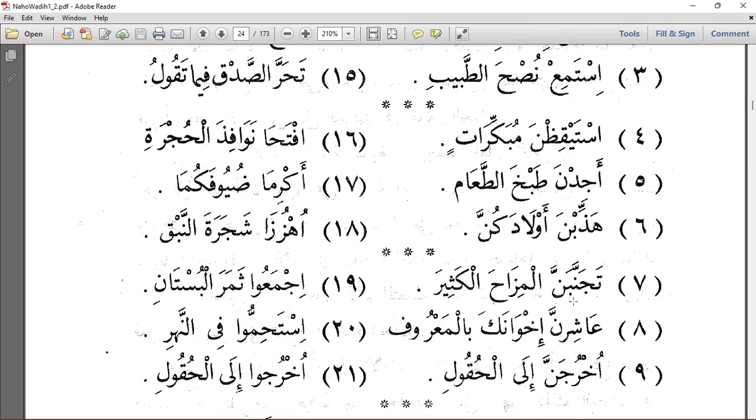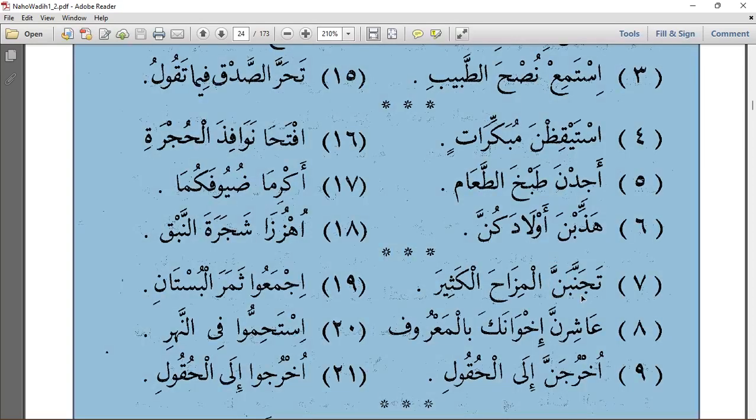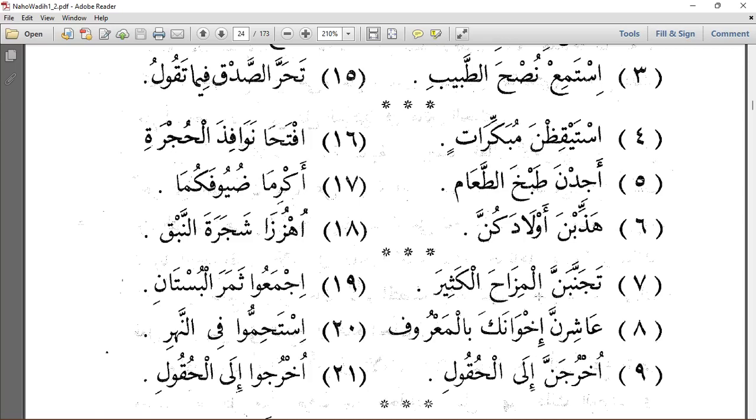Then the next one we have tajannabanna. Tajannabanna al-mizah al-kathir. Tajannabanna is from tajannaba, yatajannabu. This is still singular. So adding nunu tawkid to it, this nun is going to change the damma on the ba to fatha. So we have tajannabanna. It is still for a singular verb. So here we have mabniyu ala al-fathi. Why? Because we have added what? Nunu tawkid to it.